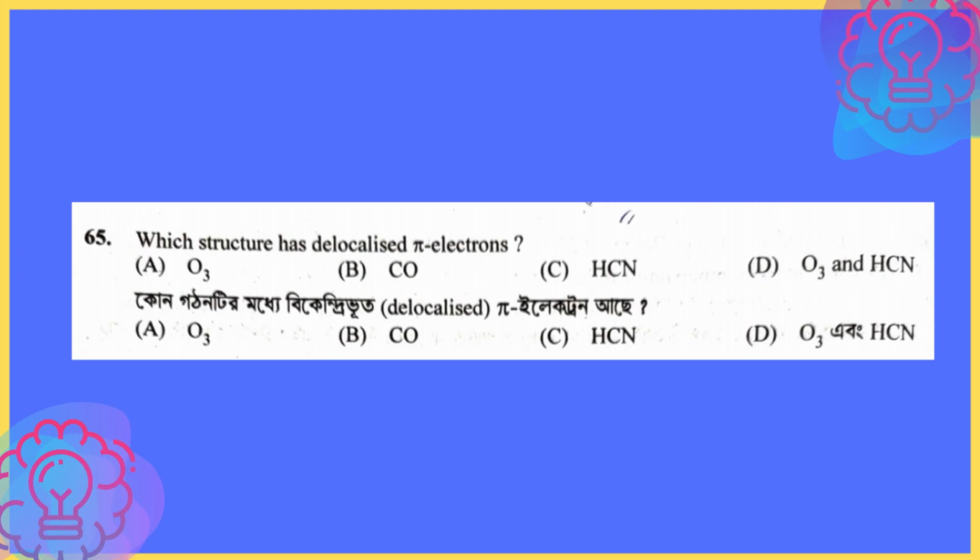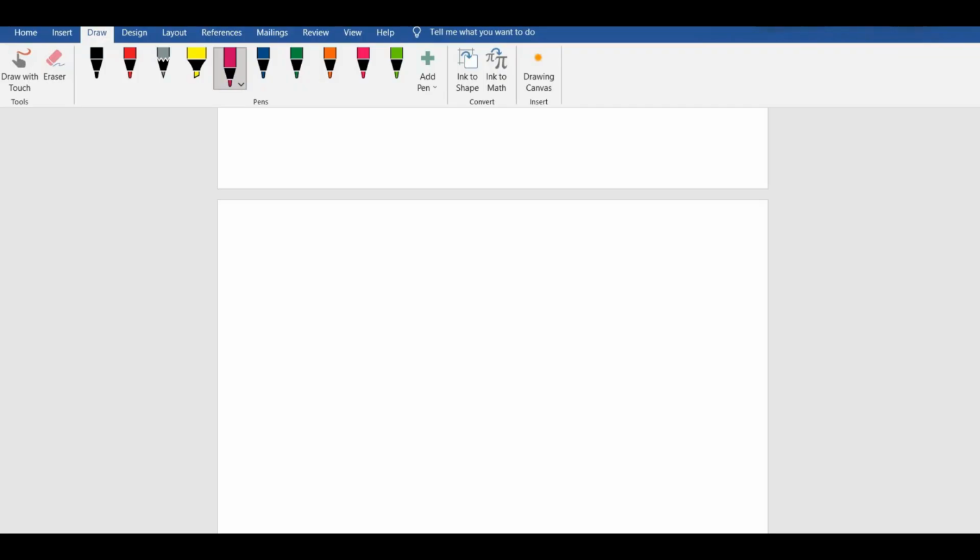The next question says, which of the structures has delocalized electrons? The option would be ozone, O3. Why? Because delocalized means you have to have lone pairs and/or pi bonds and simultaneously sigma bonds for the electrons to get transferred. For ozone, the structure is something like that. So in this case, there is delocalization.